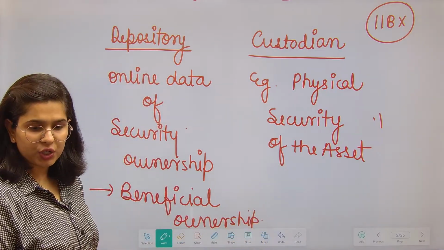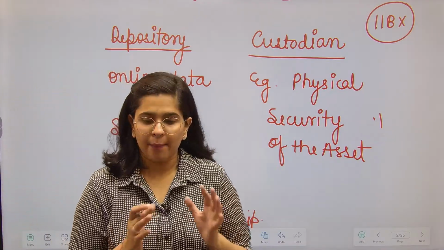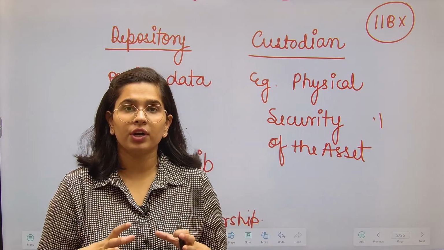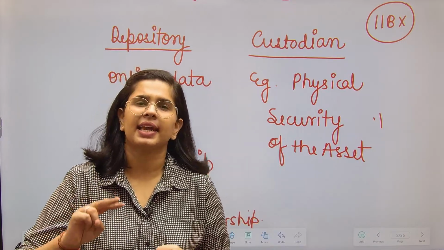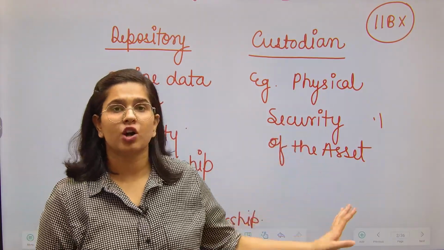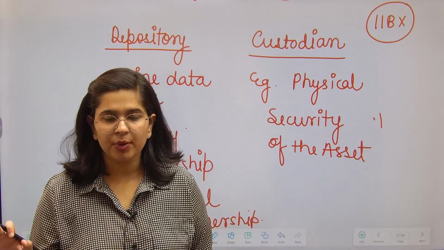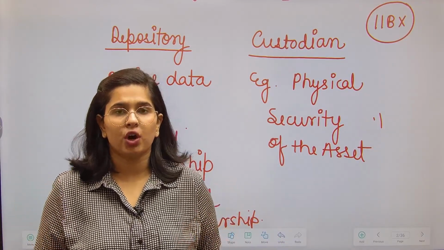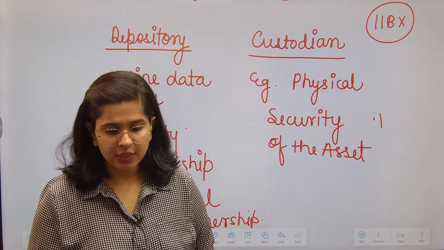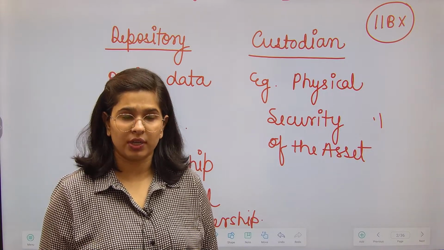Beneficial ownership means the owner is someone else, but I can have the benefit of it. You can term it as a secondary ownership in form. Whereas a custodian does not have any sort of ownership rights. They are just there to ensure the physical safety, nothing else than that. So these are the two differences that we have between the depositories as well as the custodians. Okay.